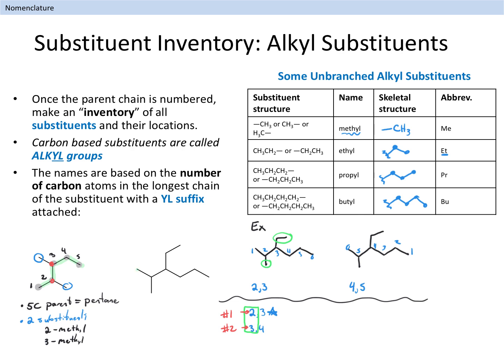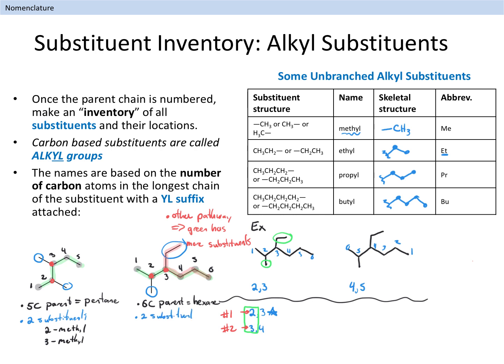Our second example structure has a 6-carbon parent chain. Since there are 2 6-carbon chain pathways available, we will choose the path that has the most substituents as we assign location numbers. There are 2 substituents, a methyl group at carbon 2 and an ethyl group at carbon 3. We will use these substituent names and locations, together with the parent name, which is hexane, to assemble a complete name for the molecule in a later part of this lesson.